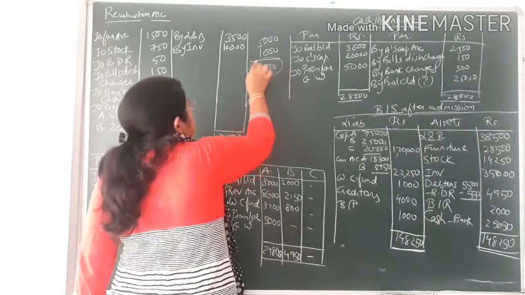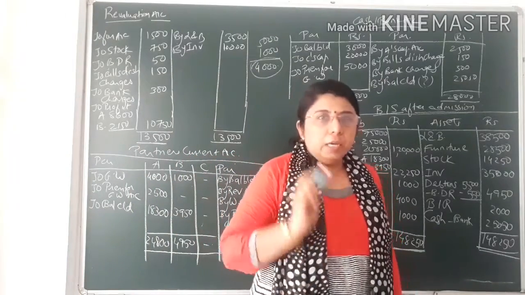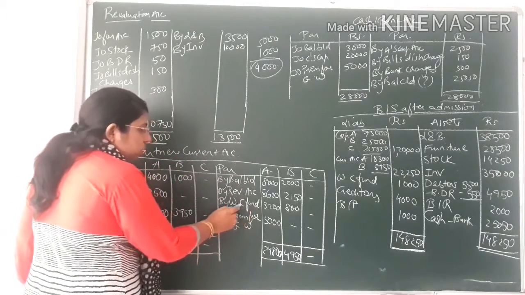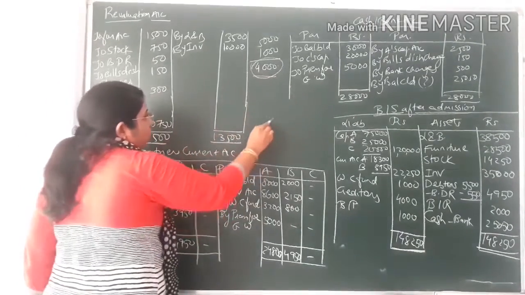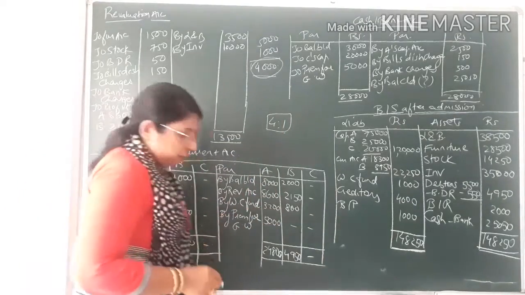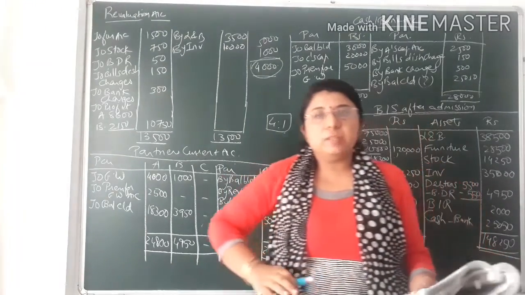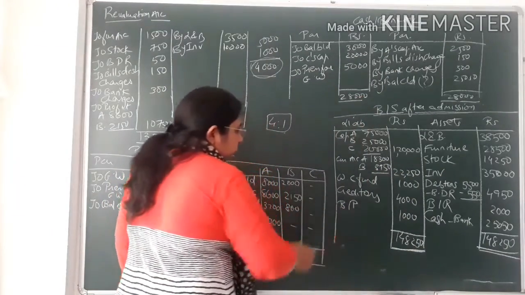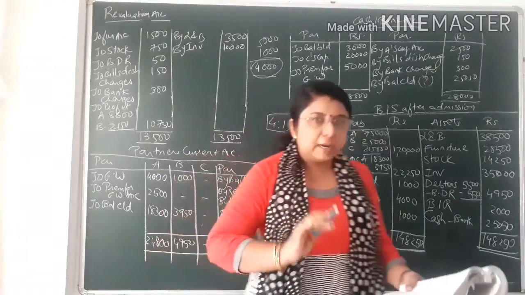That 4,000 is to be distributed amongst the old partners in their old profit sharing ratio. So you can see over here I have written by workmen's compensation fund, WC meaning workers compensation fund. I have distributed 4,000 in the ratio of 4:1, so that would come to 3,200 and 800. Next one, creditors and bills payable. There is no adjustment on creditors and bills payable, so as it is, I have noted them down in the new balance sheet after admission, that is 4,000 and 1,000. So the liability side is clear.